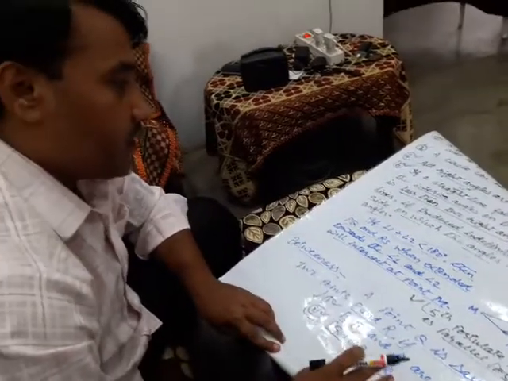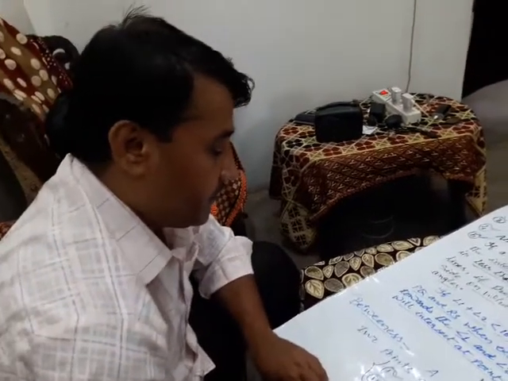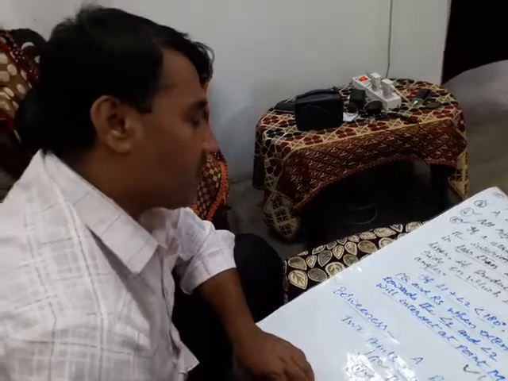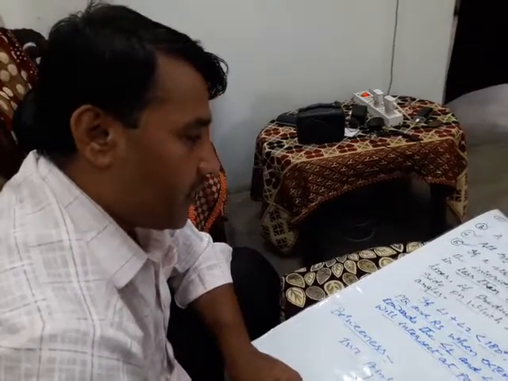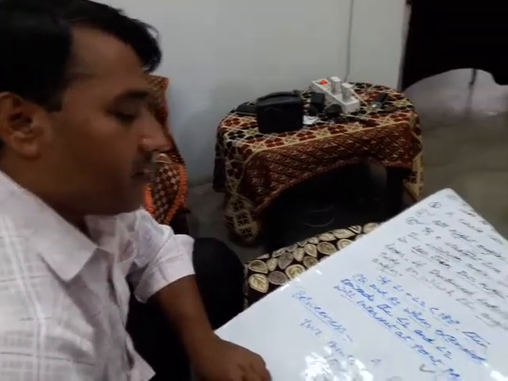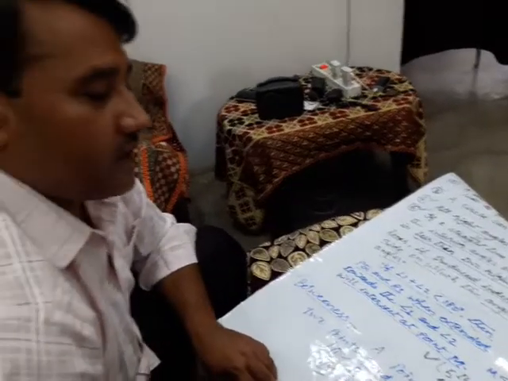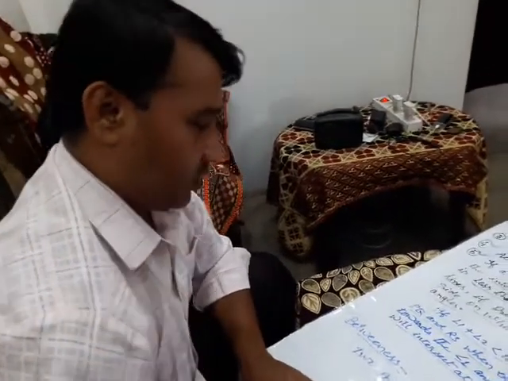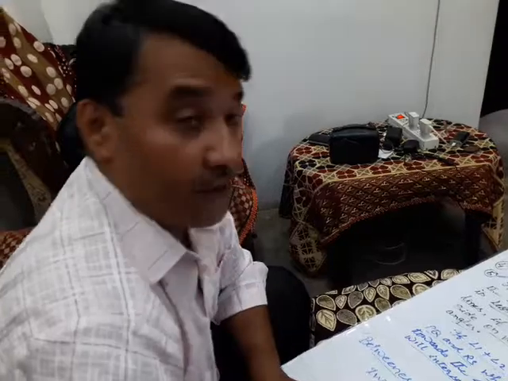Children, if any doubt is there, you can ask me telephonically or through WhatsApp. If any doubt is there, it can be clarified. And Euclid geometry is the fundamental of geometry. Wherever doubt is there, you can ask through WhatsApp or telephonically. Clear? And I hope you will make the proper record, and you will solve all these things.